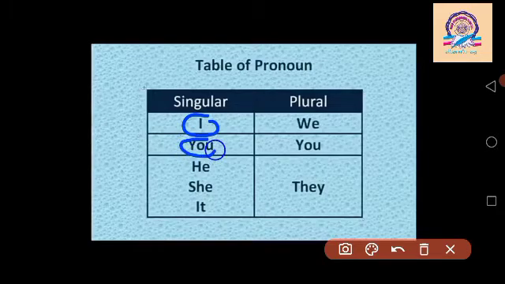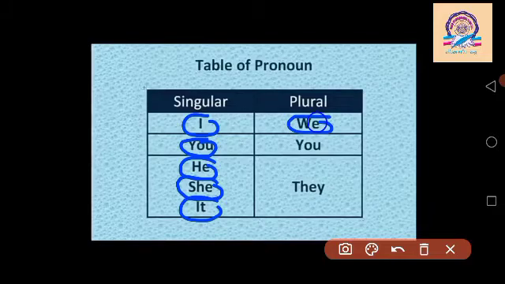Pronoun you is used for second person singular. Pronoun he is used for himself, means masculine gender. Pronoun she is used for herself, means feminine gender. Pronoun it is used for itself, means animal, bird or thing.